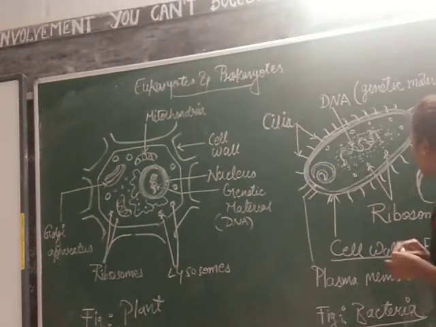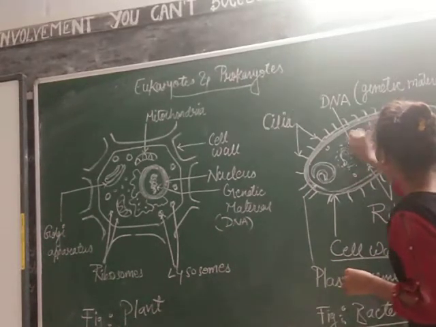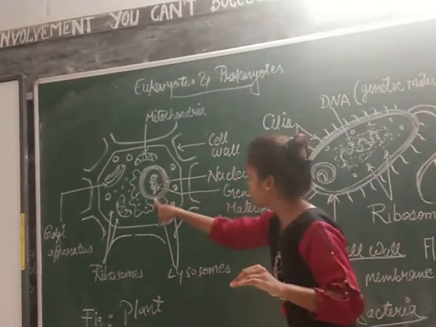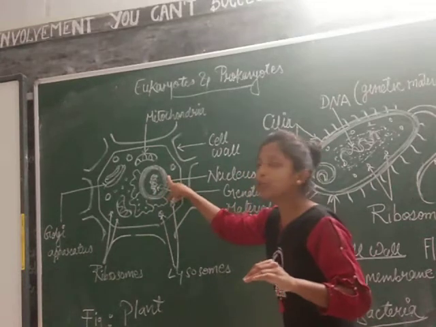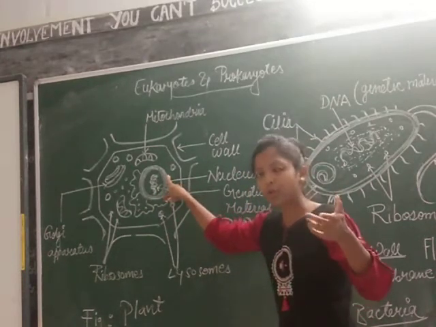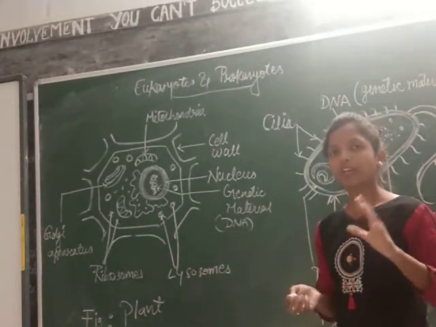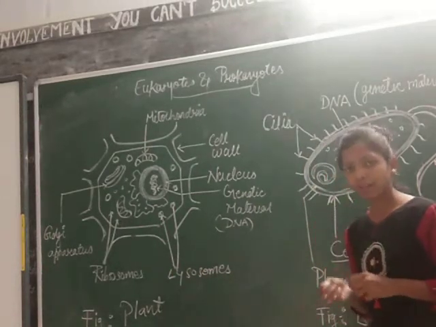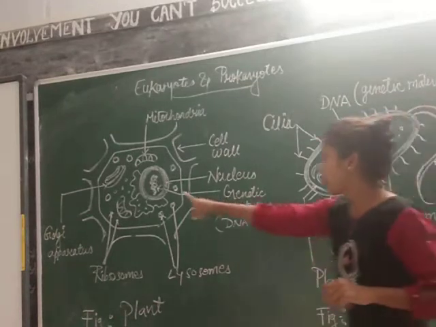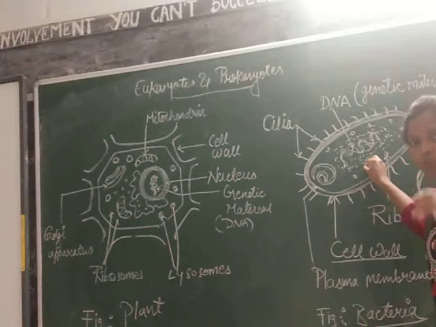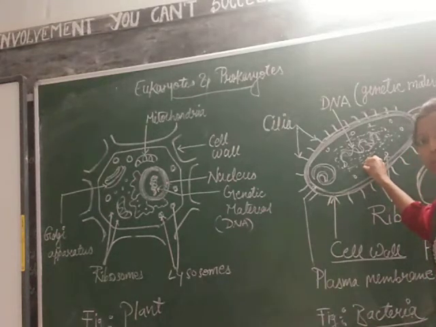So it is termed as a nucleoid because there is no proper nuclear membrane. You can see here a proper nucleus is there with the nuclear membrane. I have told you about the nuclear membrane in the last block, yes, that outer covering or layer of the nucleus. Here a proper nuclear membrane can be seen, but here no. Although the nucleus is there, it is without the nuclear membrane.